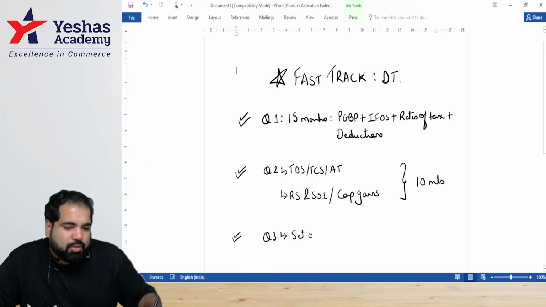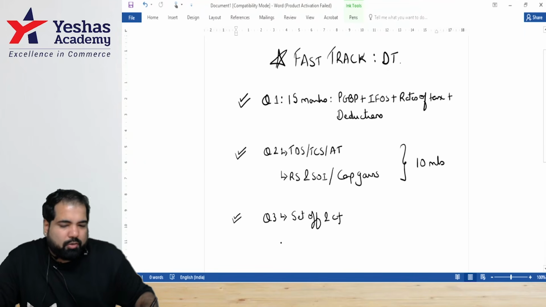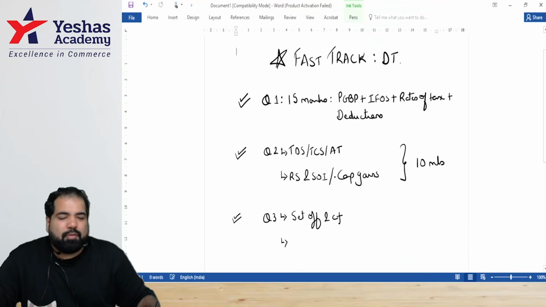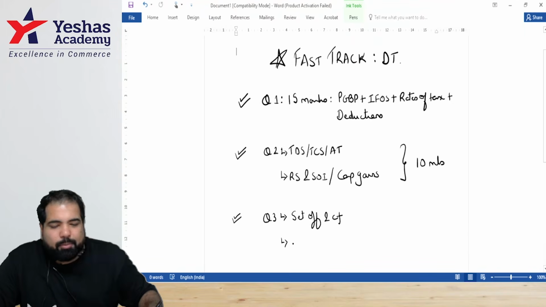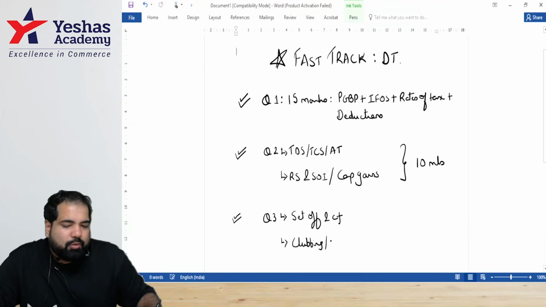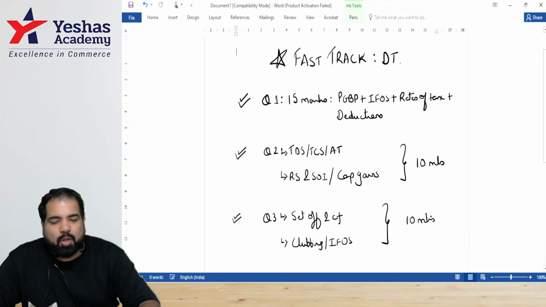So generally a question on set off and carry forward is here. And here, if they don't give you capital gain, they can give you capital gains here. Sometimes they also give you clubbing of income here, or they give you some dedicated on IF also here. And this is again how many marks, guys? 10 marks. Yes. All right.